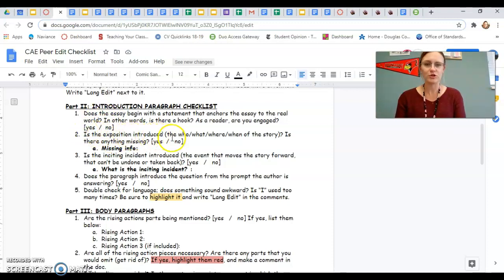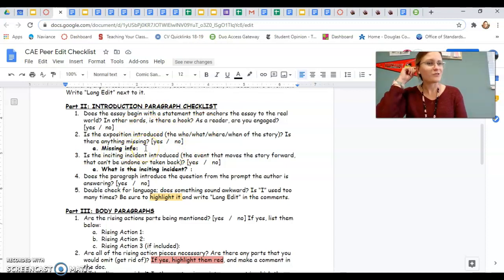Is the exposition introduced, right? Did they explain the who, what, where, when, right? Do you know where they are? Do you know what they're talking about? Or did they kind of forget and jump right into the story without setting up that exposition for us? Yes or no? If it's missing, right? Tell us what information is missing, right?